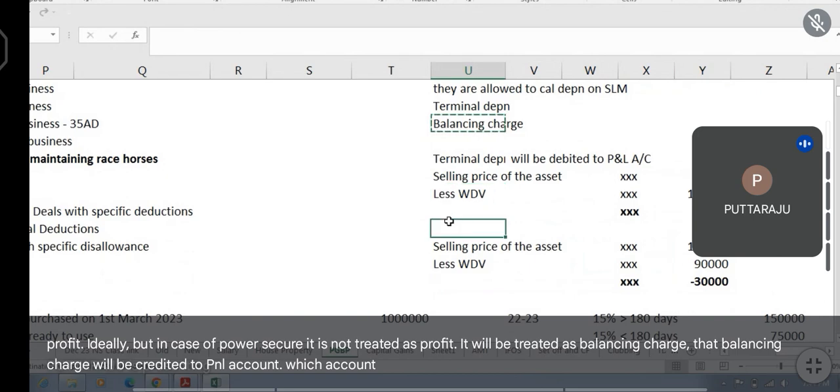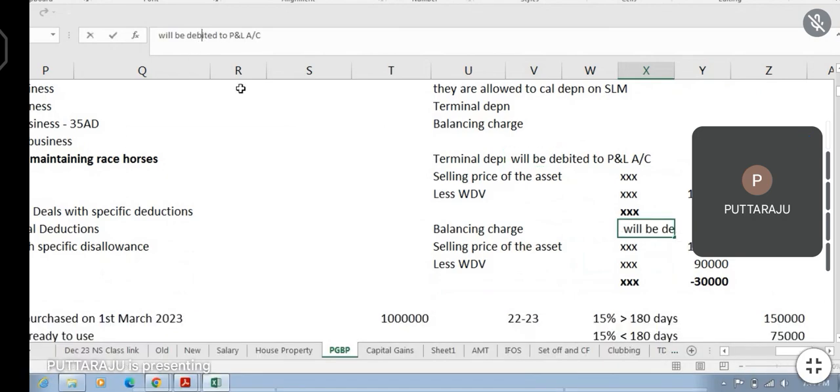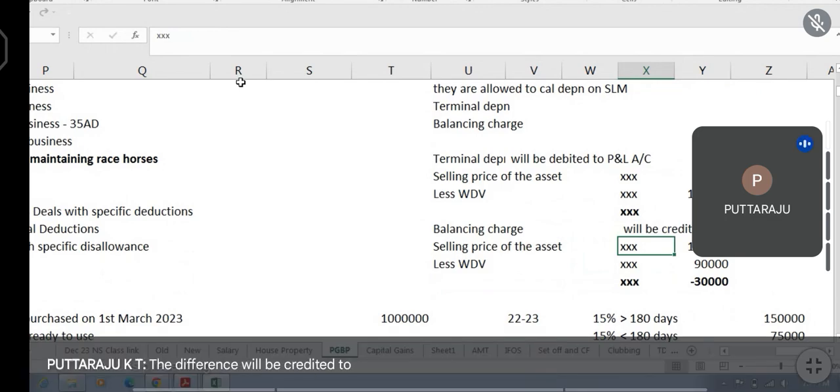Credited to P&L account. The difference will be credited to P&L account when the sale price exceeds your WDV of the asset.